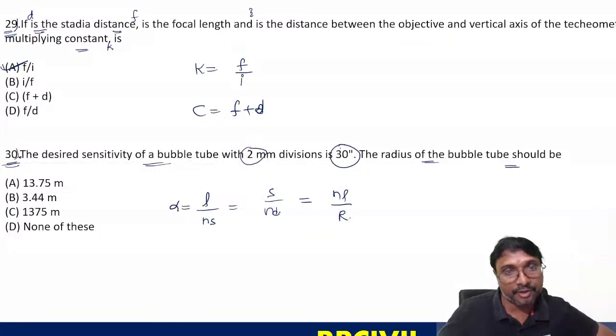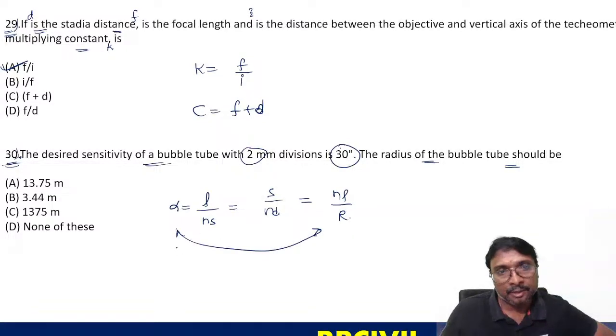Like that we are having several formulas. Which formula we have to use here? This is the L by NS formula, and the NL by R formula we have to use now. Alpha is 30 seconds. That 30 seconds will be equal to N, which is 1 division, with the 2 millimeter division. The length of one division is 2 millimeter divided by the radius. You are asked to identify this radius.